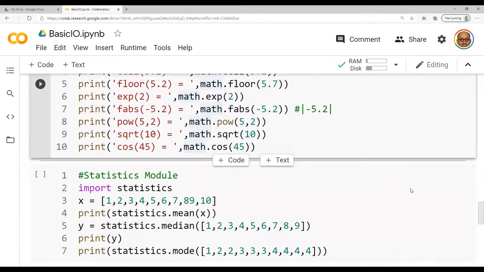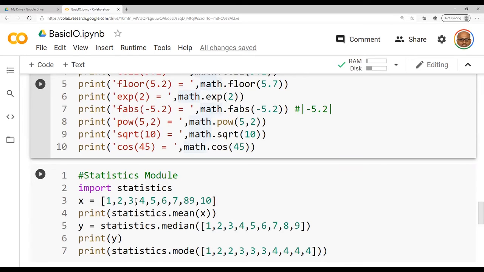Now we will move on to a simple module called the statistics module. Here also you are having a lot of functions. We will be discussing only 3 functions, namely mean, median, mode, which you would have studied in class 10. Mean means average. So here I am taking a list as an example. I have 9 numbers.